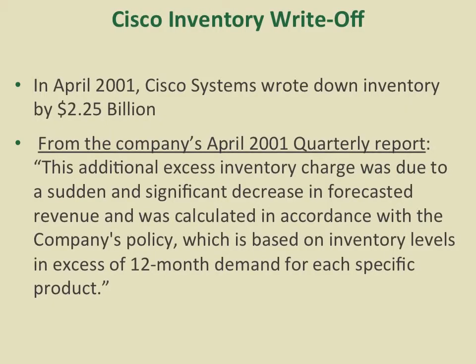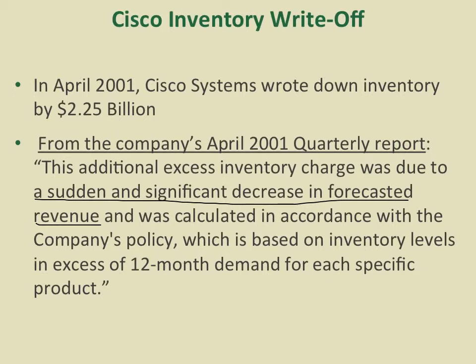Another example comes from Cisco. In April 2001, Cisco Systems wrote down inventory by $2.25 billion. From the company's April 2001 quarterly report, they reported that the additional excess inventory charges were due to a sudden and significant decrease in forecasted revenue, which means that they found that market demand went down, which means that the market value went down lower than the inventory values on the balance sheet.